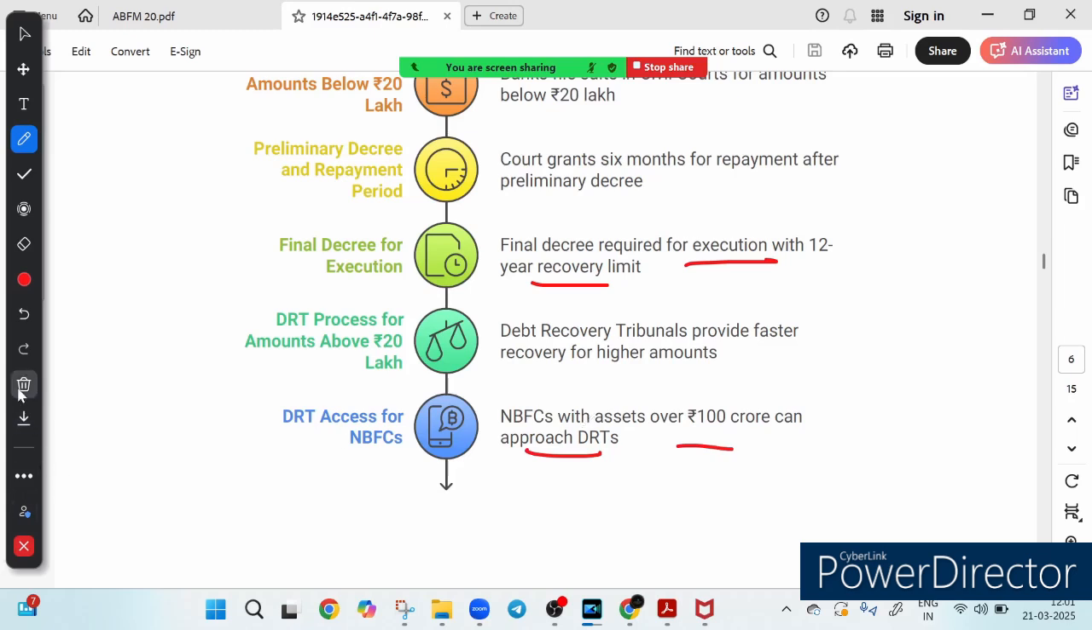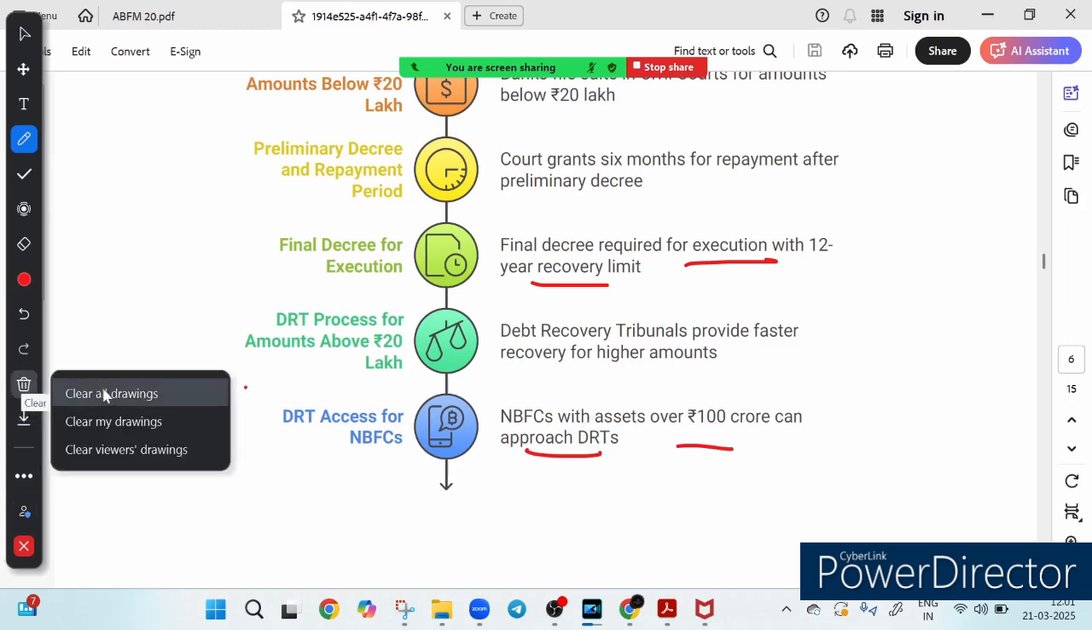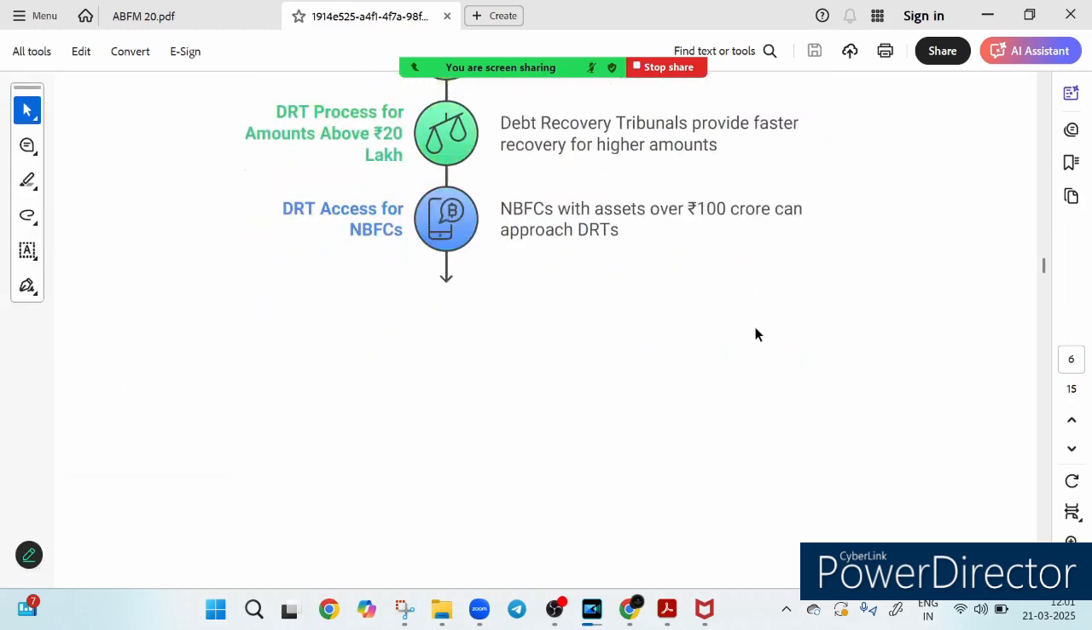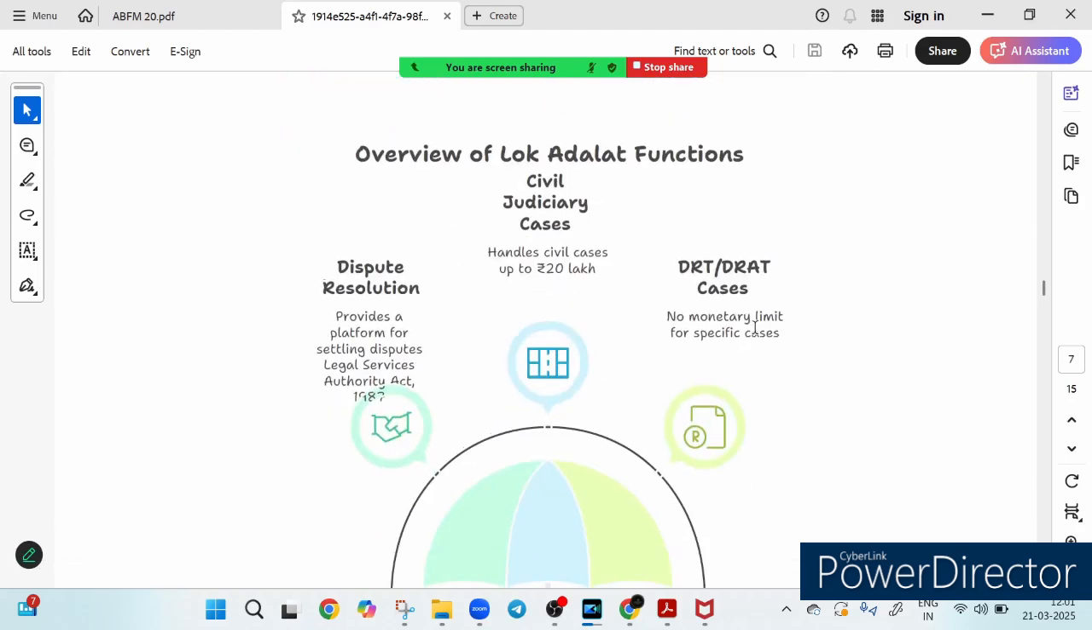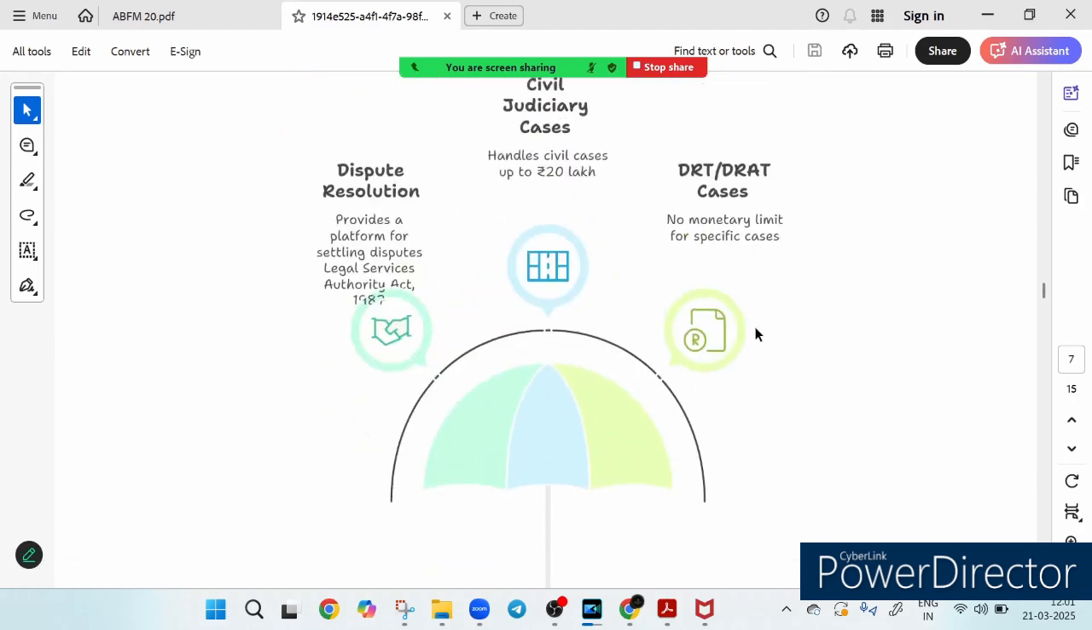Now let's look at the Lok Adalat. Lok Adalat is another way. Let me show you the importance of Lok Adalat here. In this slide you will understand an overview of the Lok Adalat function. Friends, ever wondered if there is a faster, easier and cost-effective way to resolve disputes without getting stuck in lengthy court cases? Well, Lok Adalat is a solution.